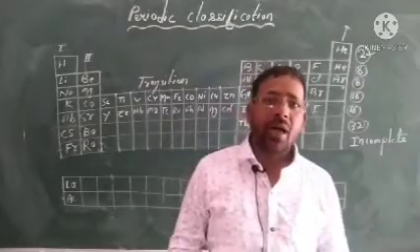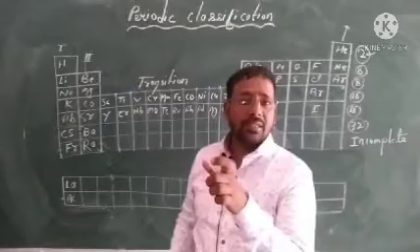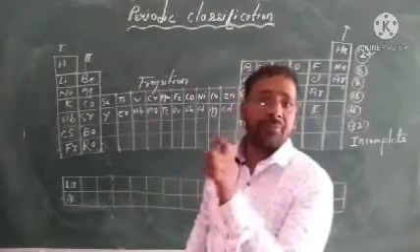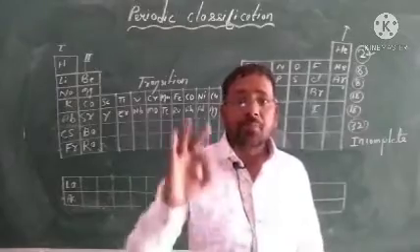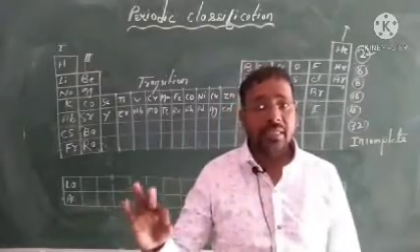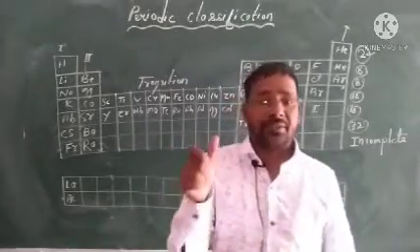It was very valid, and he arranged the elements in increasing order of atomic weight. And he said that the physical and chemical properties of elements are a periodic function of their atomic weight.